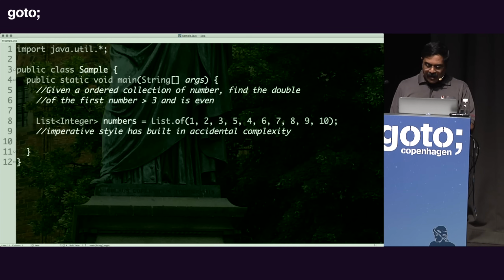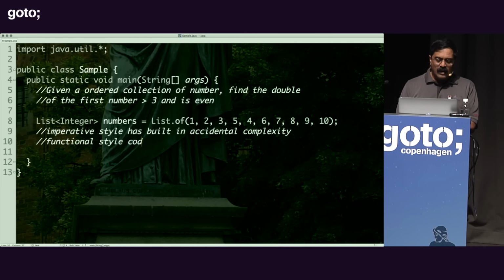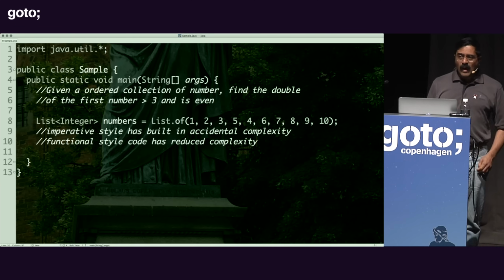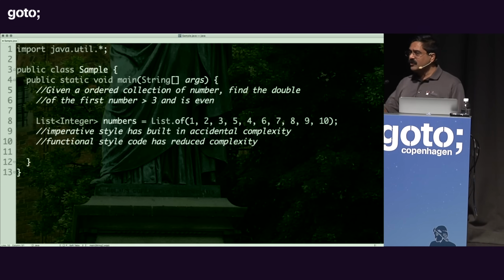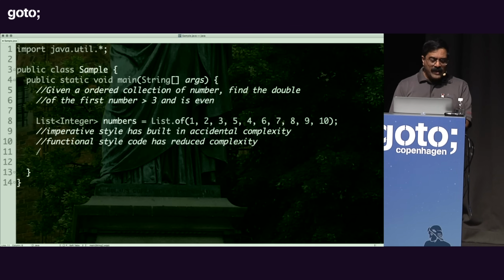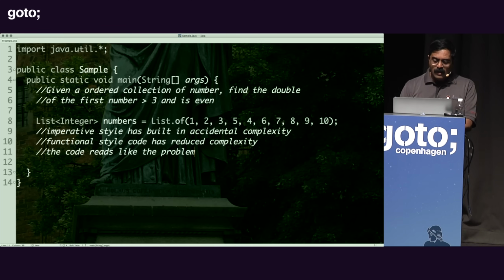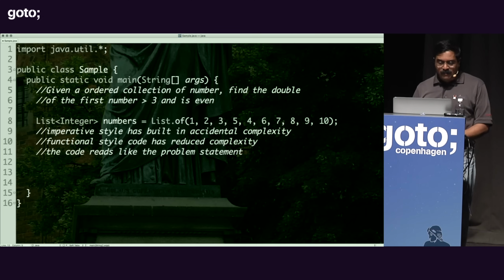Well, it turns out there is actually a better way, and that is that functional style code has reduced complexity in general. Functional style code removes this accidental complexity from our code, and part of the reason is the code reads like the problem statement. So one of the real beauties of this is the code begins to read like the problem statement.